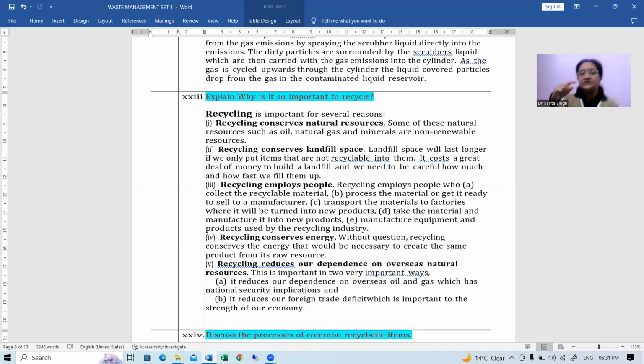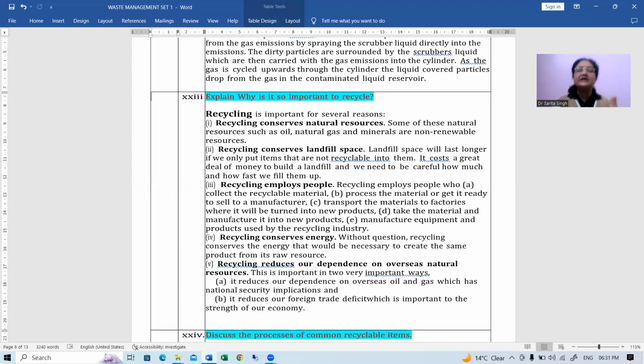So instead of using the raw mineral, we are using the same thing to convert that into something new. Okay, so we are conserving the mineral resource also there. So in this way, children, you'll find several such examples where we are conserving the natural resources of our country.